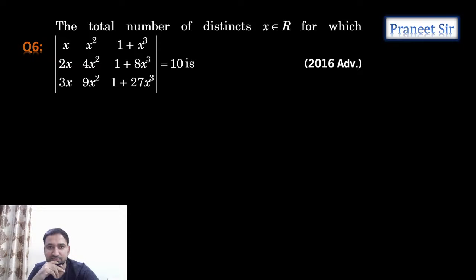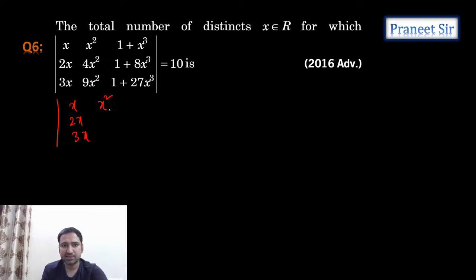Find the total number of distinct values of x which satisfy this given equation. Right, let's see how we can solve this. See, guys, can we express it as a sum of two matrices? Like this is one matrix: x, 2x, 3x; x square, 4x square, 9x square; 1, 1, 1.